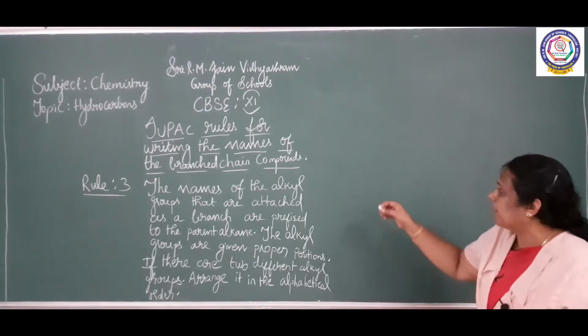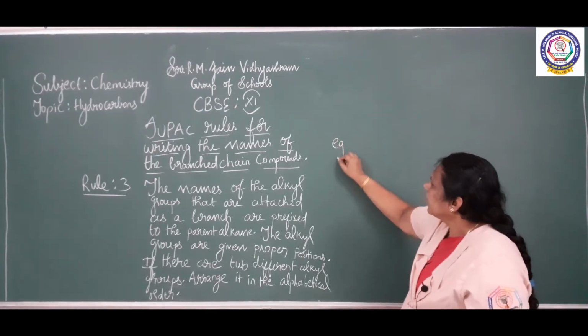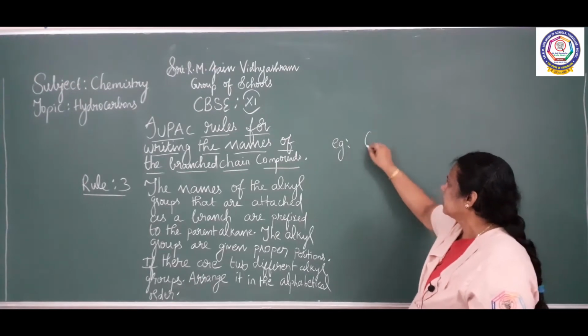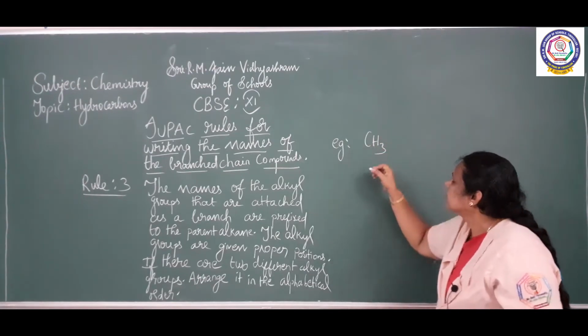For example, a compound is coming like this. CH3.